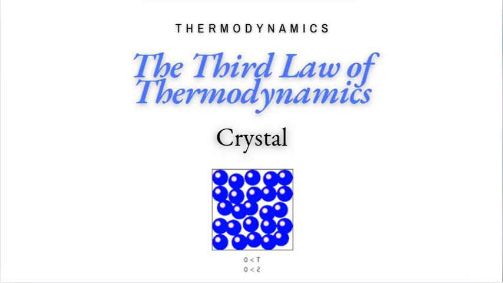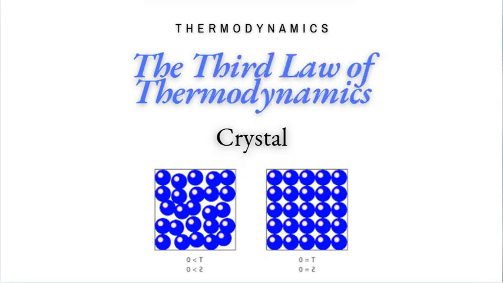As you cool this crystal down to absolute zero, the atoms stop moving entirely. At this point, there is no disorder because everything is perfectly arranged and stationary. Therefore, the entropy, which measures disorder, is zero.